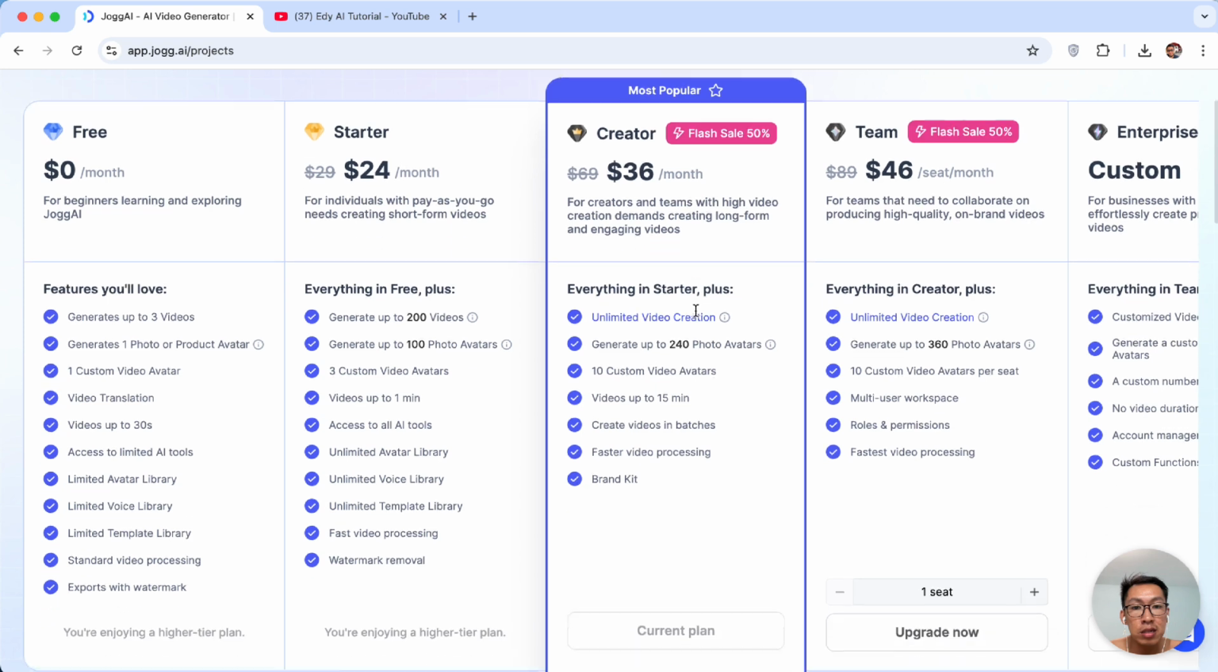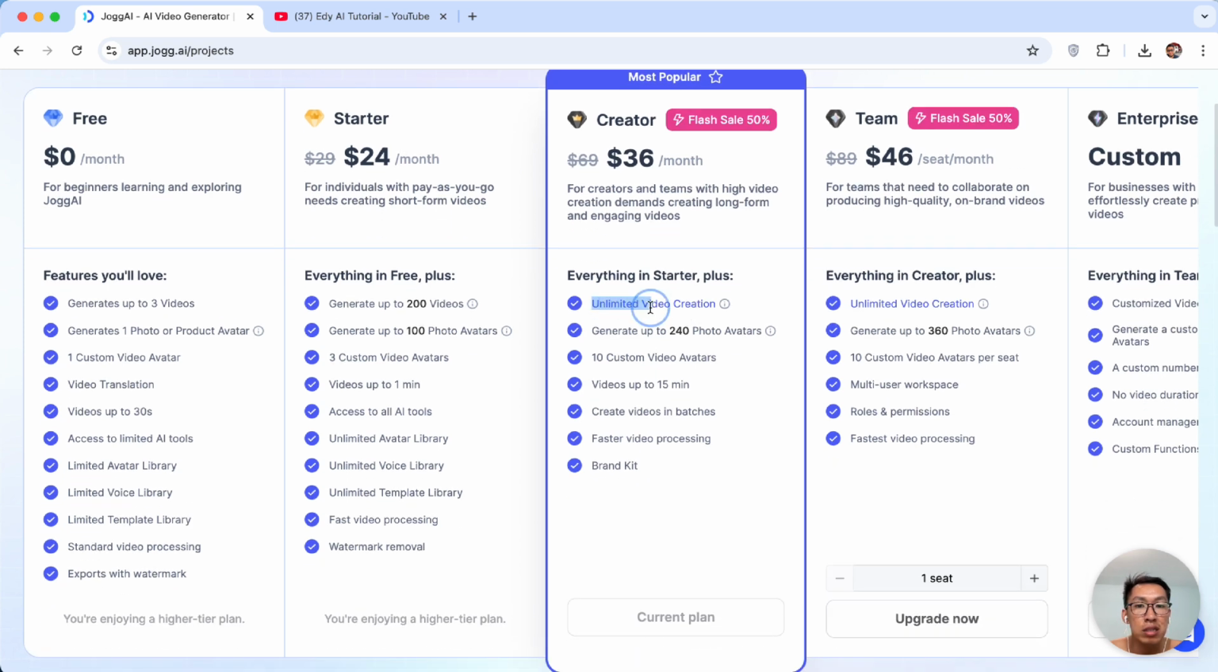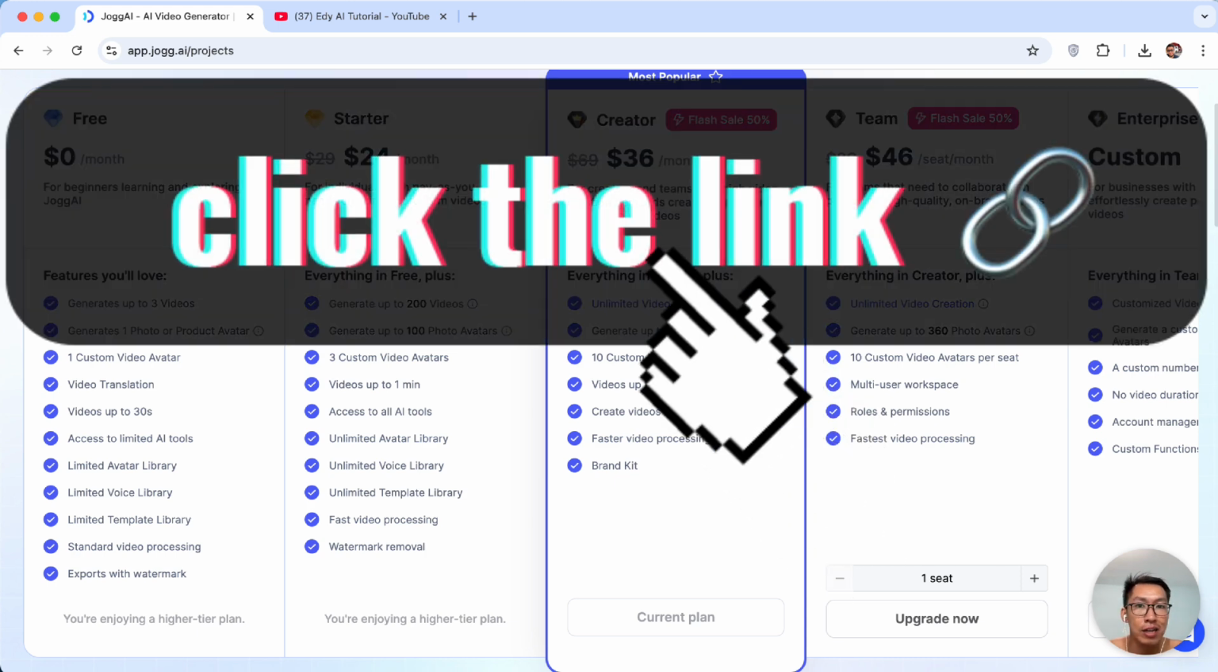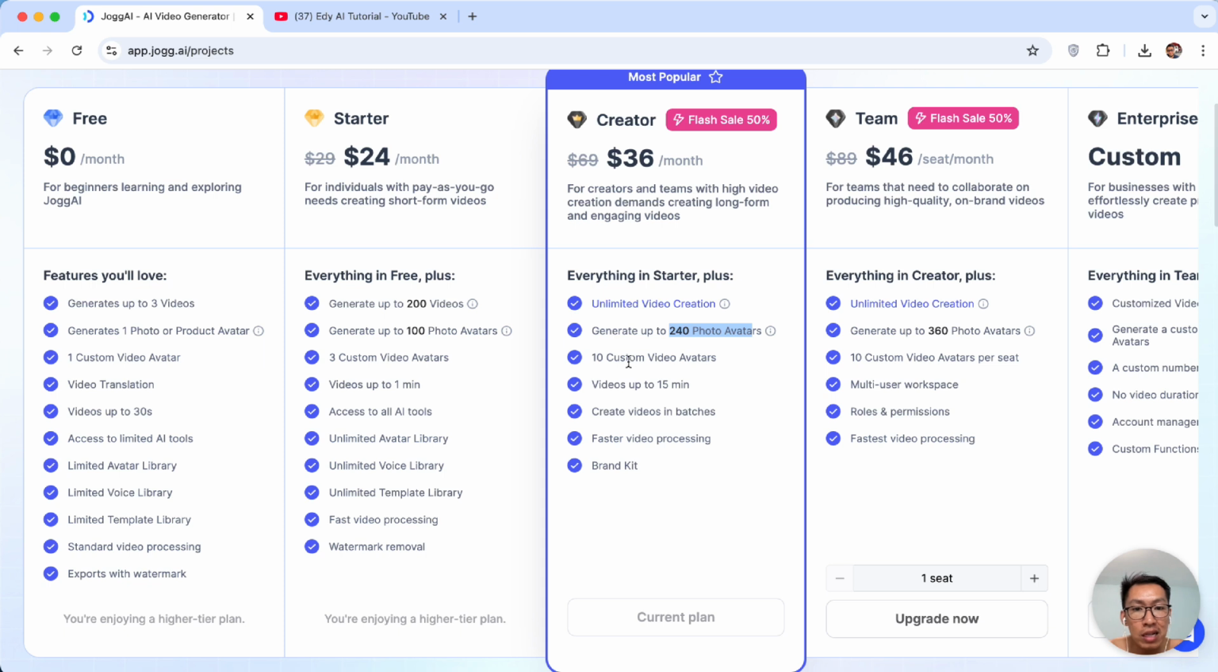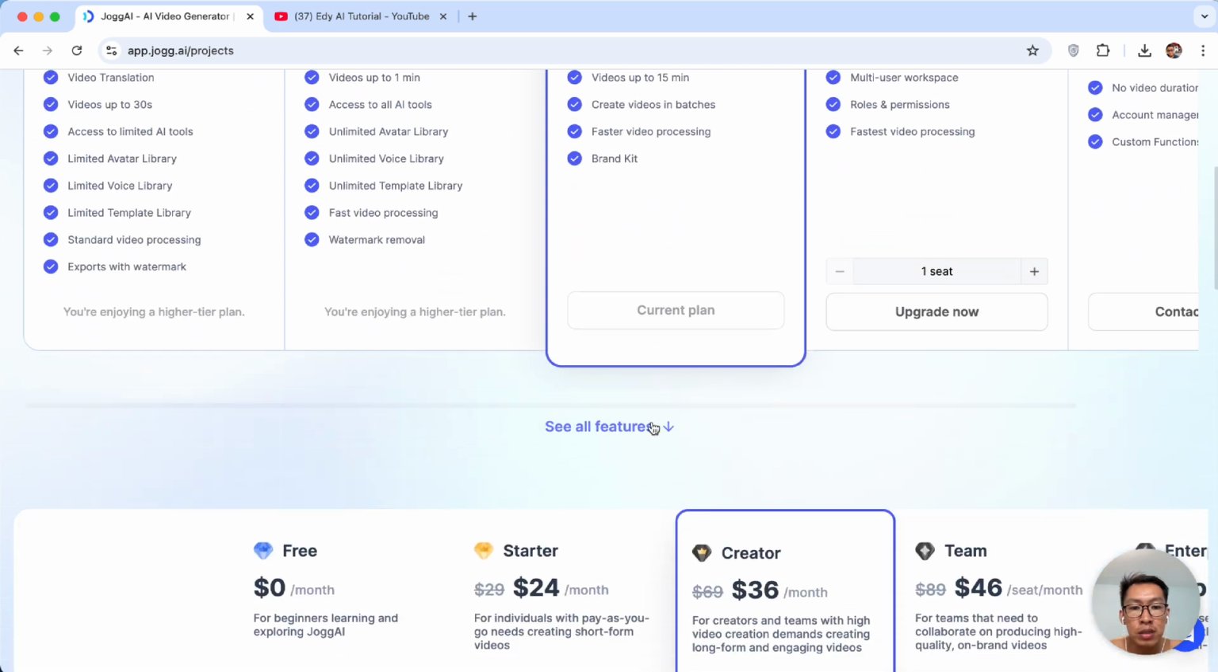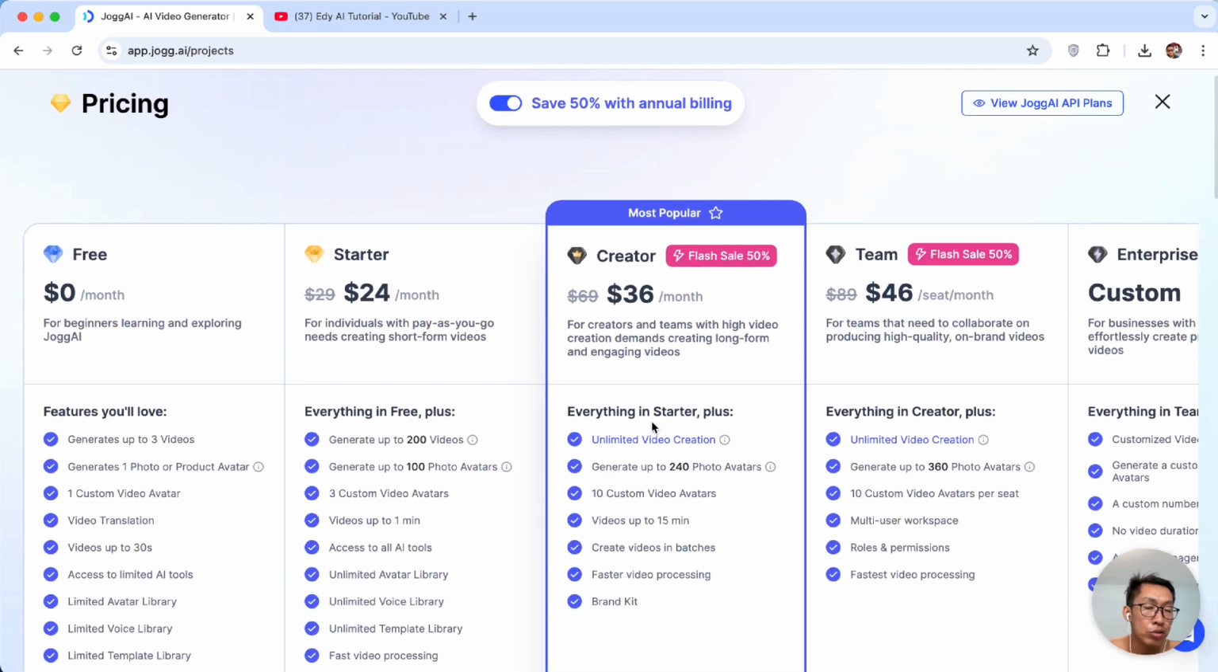And I think this is a cool tool. You can generate unlimited video creation, guys. You can generate up to 240 photo avatars. Look at it, 240 is insane. You can have 10 custom video avatars, and you can also make videos up to 15 minutes. Okay, 15 minutes. This is very important. If you want to make longer form videos, this is very useful. So those are the things that you can try.